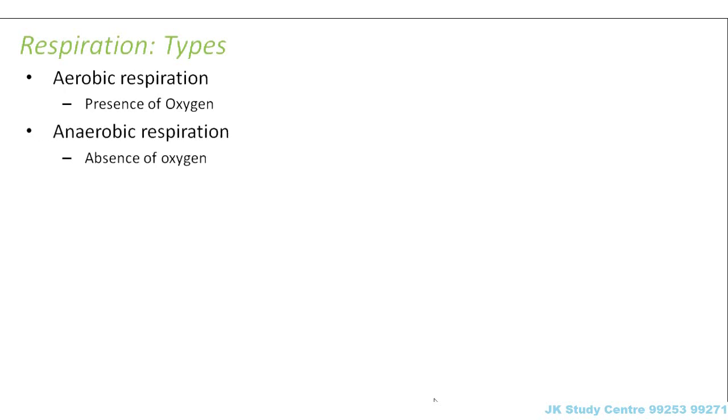So with this basic introduction on respiration, let us now talk about the types of respiration. There are two types of respiration: aerobic respiration and anaerobic respiration. Aerobic, the word aero, it means air. So respiration which happens in presence of air. Air is oxygen. So respiration which takes place in presence of oxygen is known as aerobic respiration. Anaerobic is just the opposite. That means the respiration which takes place in absence of oxygen is anaerobic respiration.